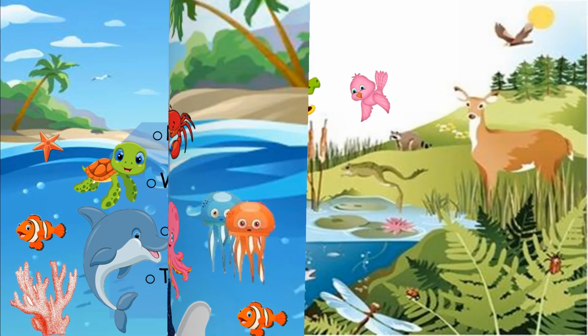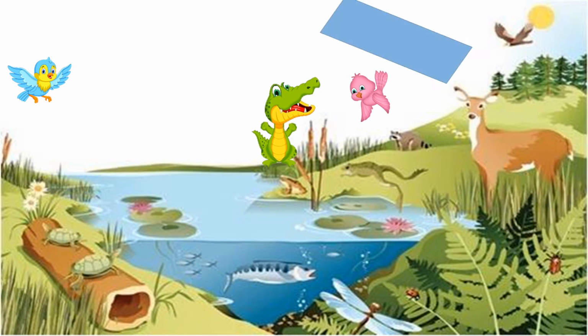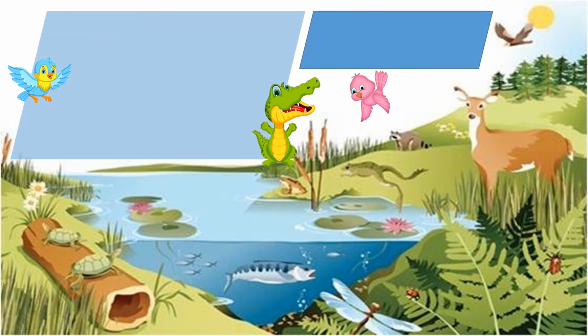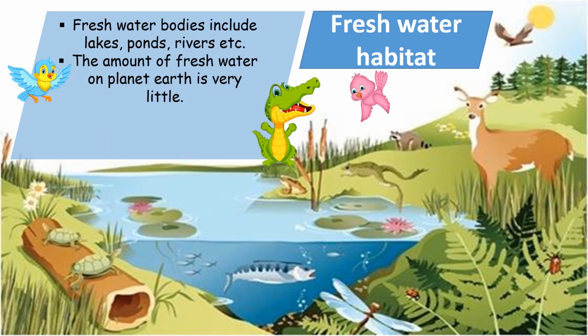Now there is another habitat we are going to discuss, and that is the freshwater habitat. Freshwater bodies include lakes, ponds and rivers, and the amount of fresh water on Earth is very little.